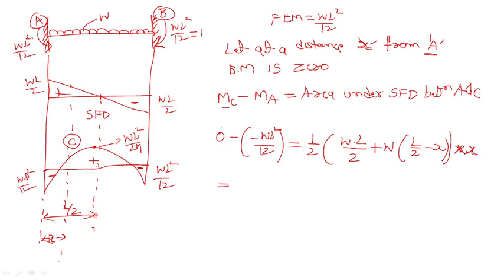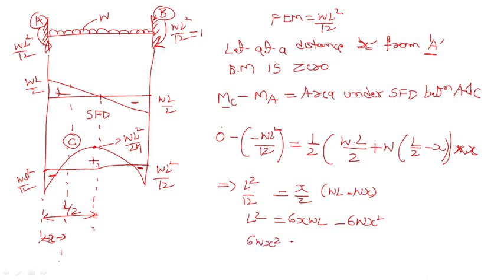Now when we solve this, L square by 12 is equal to X by 2 into WL minus WX, L square is equal to 6XWL minus 6WX square. So 6WX square minus 6WLX plus L square equals 0.